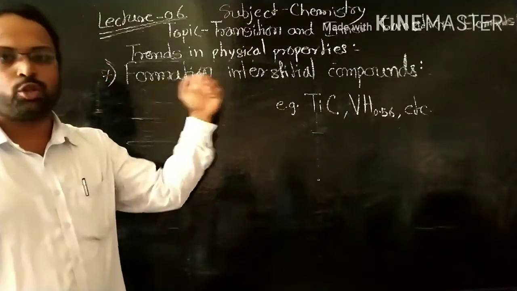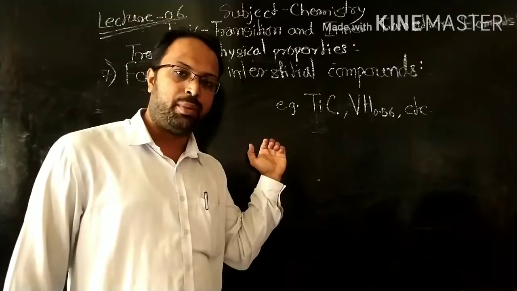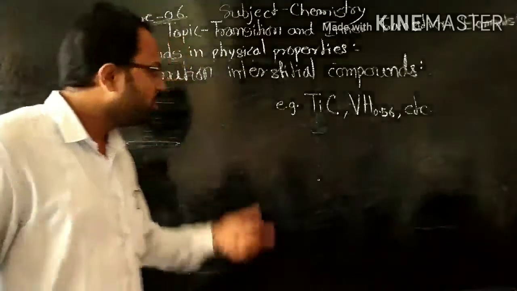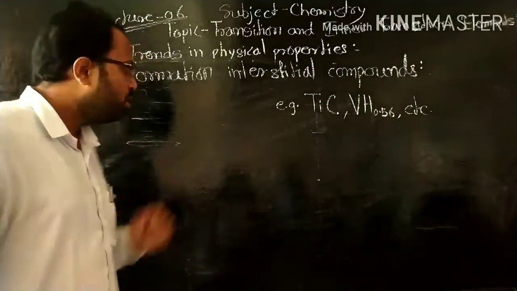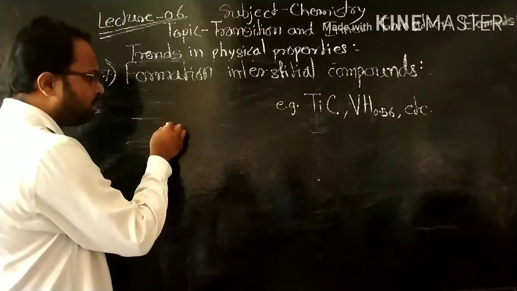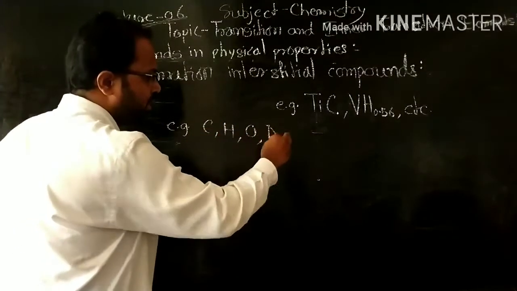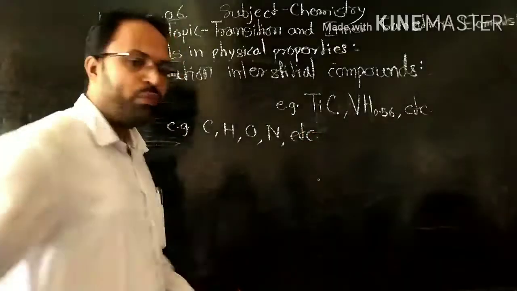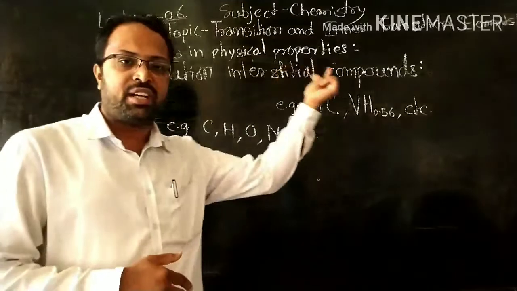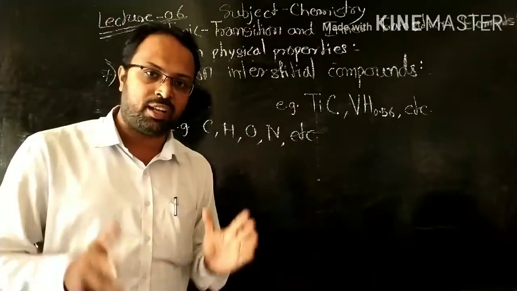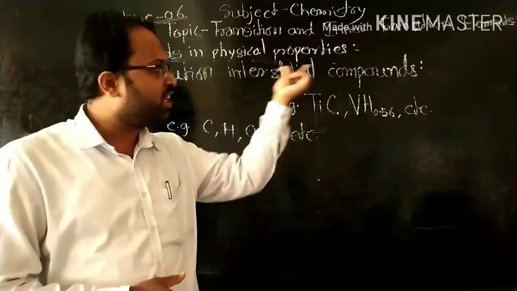The next point is formation of interstitial compounds. This property is special for transition elements and their compounds because these interstitial compounds are prepared by special treatment. By treatment with some elements of small atomic size, for example carbon, hydrogen, oxygen, nitrogen, etc., which are trapped inside the metal crystal lattice, they form compounds called interstitial compounds.